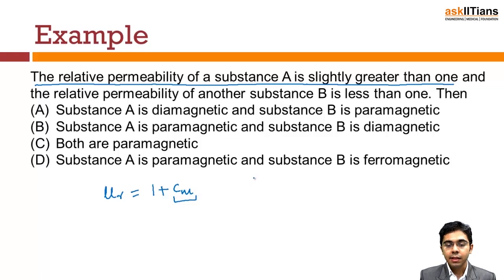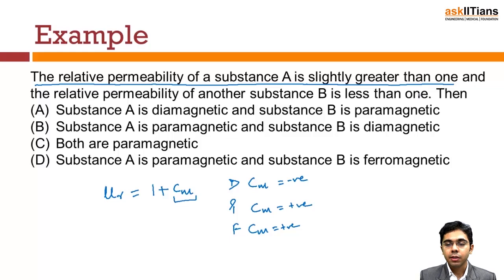We have seen that the susceptibility for the diamagnetic material is small and negative. For the paramagnetic material, the susceptibility is positive but has a small value. For the ferromagnetic material, it is positive but large, more than for the paramagnetic.